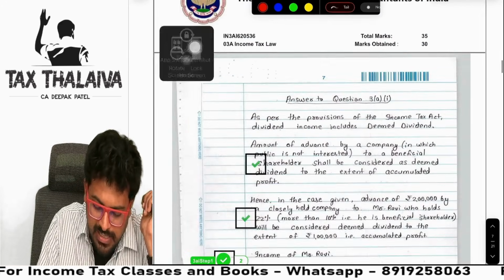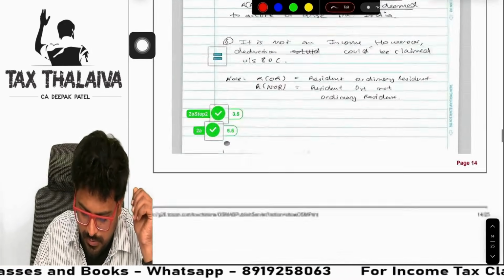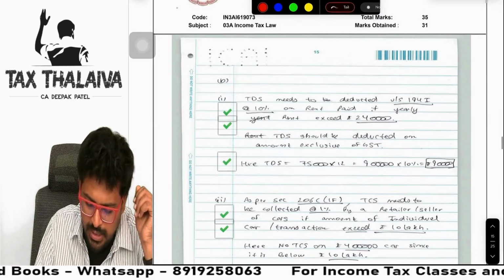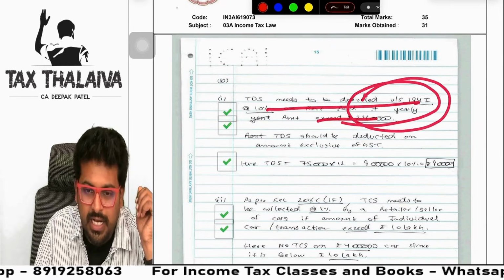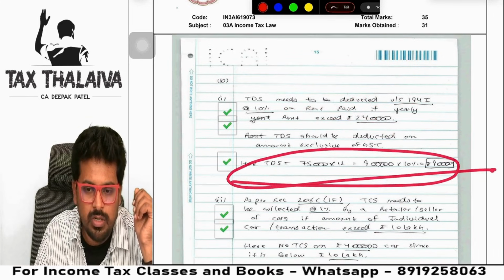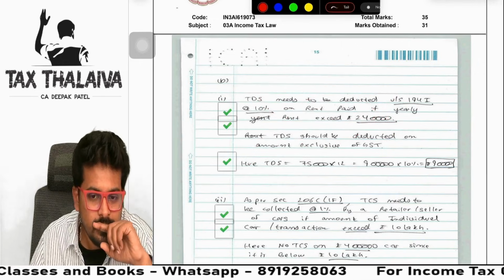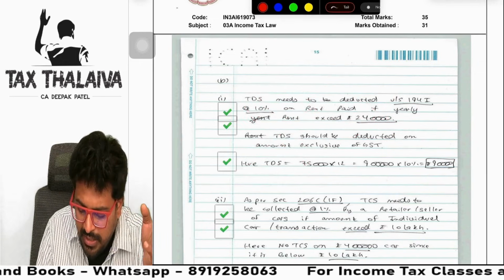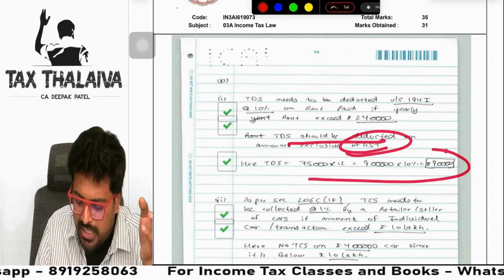Okay, next. Let's see how the other student presented. All India topper, how much is he presenting? Same question. Here it is. B1. TDS needs to be deducted under section 194I. He also wrote that, then he wrote the TDS amount directly. One thing to remember here: he has not given any facts. Directly he wrote TDS needs to be deducted under 194I because the amount exceeded 240. The amount should be deducted on the amount excluding GST, this much.